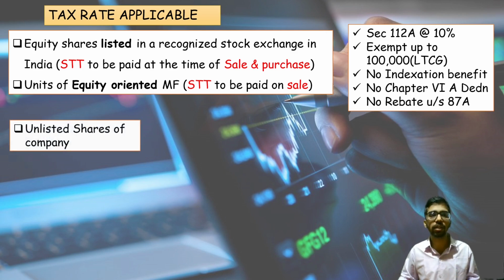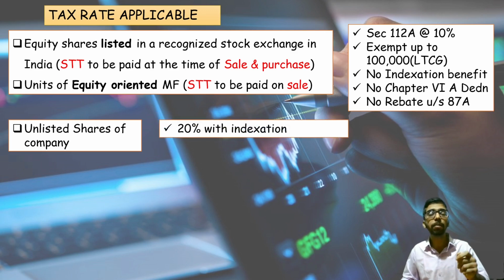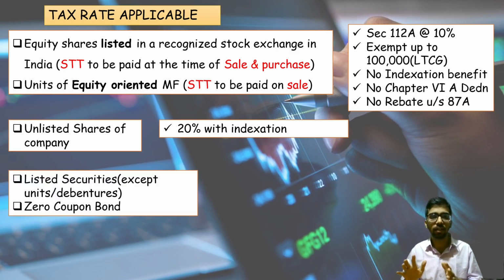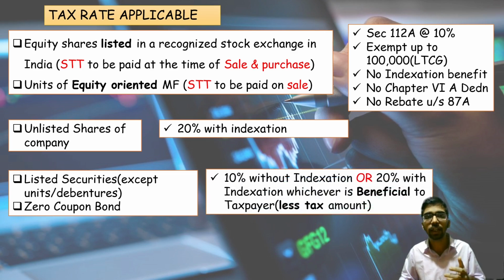Next criteria, unlisted shares of a company. What is the tax rate applicability? 20% with the indexation benefit. Indexation benefit will be given, and on long-term capital gain, 20% is the tax rate. Listed securities except units or debentures, zero coupon bonds. What is the tax rate?